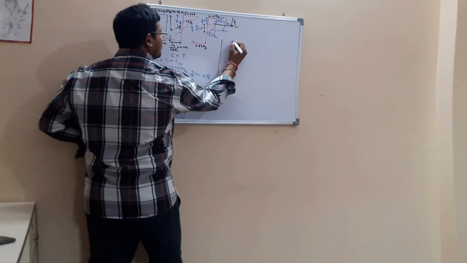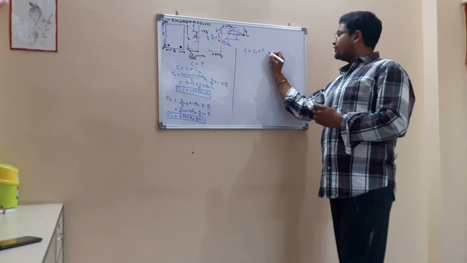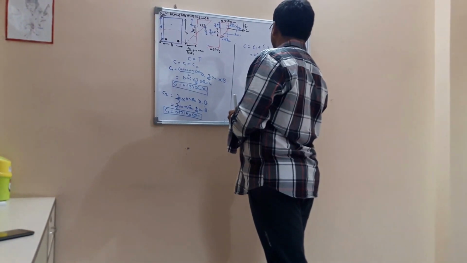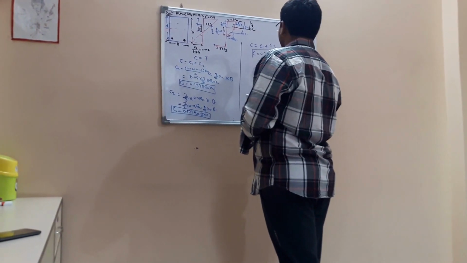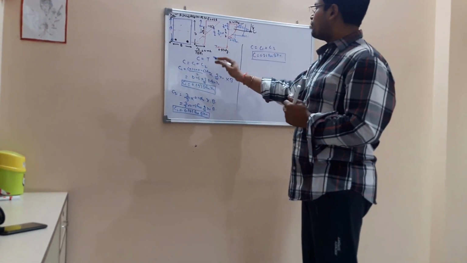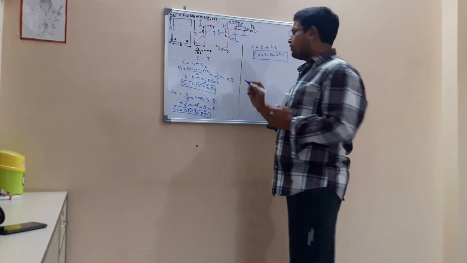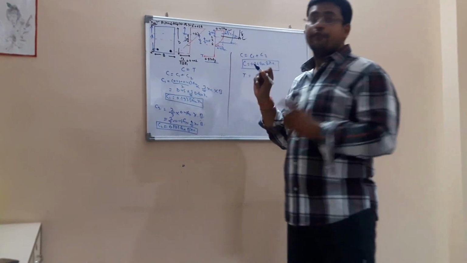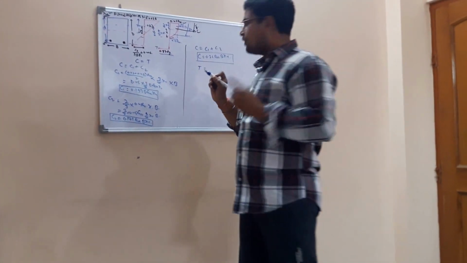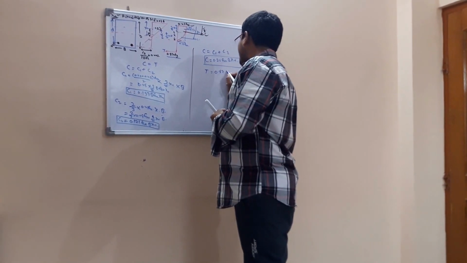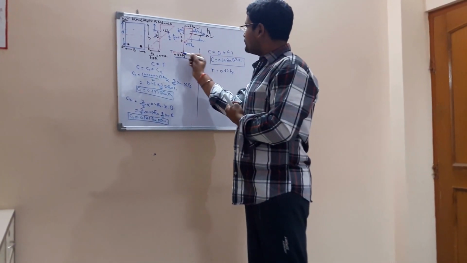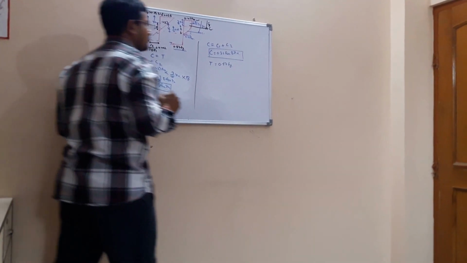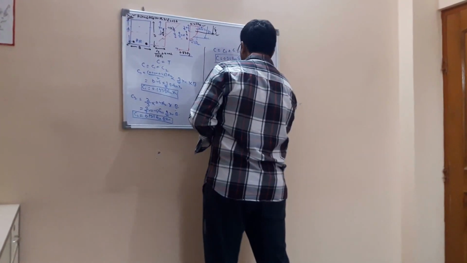Total C will be C1 plus C2. 0.193 plus 0.17 will be 0.36 fck B xu. That will be the total compression force. Now for calculating xu, we have to equate C equal to T. Now we have to calculate the T. What will be the tension force? Stress into A. Here the stress we are getting is 0.87 fy from the design curve of the steel after bilinear. 0.87 fy into the area of steel, let us assume the area of steel as Ast. So that will be the tension force.